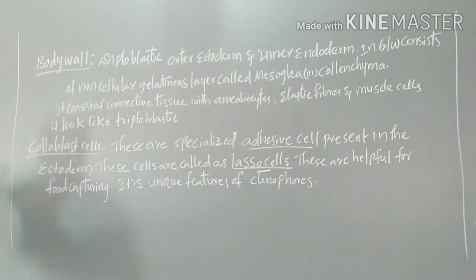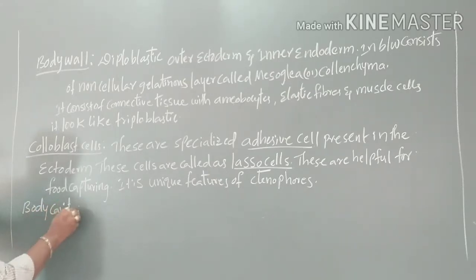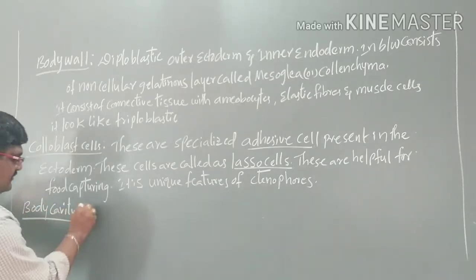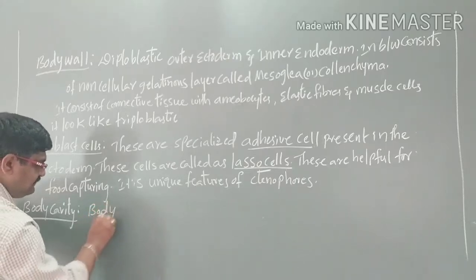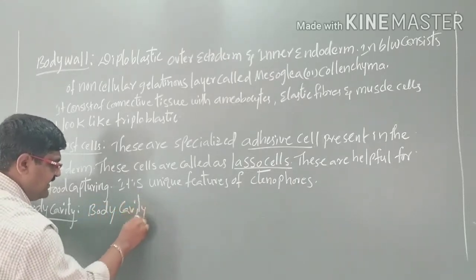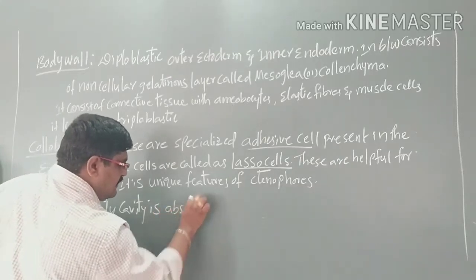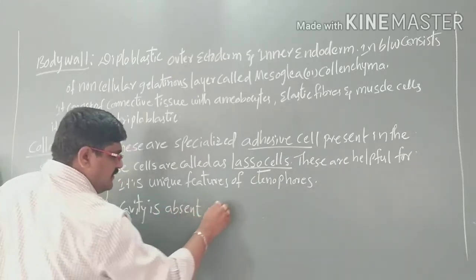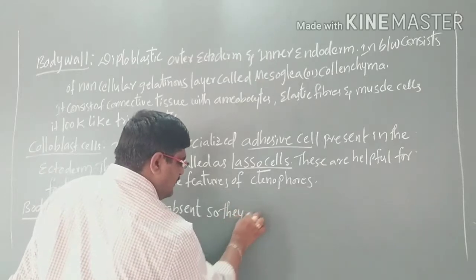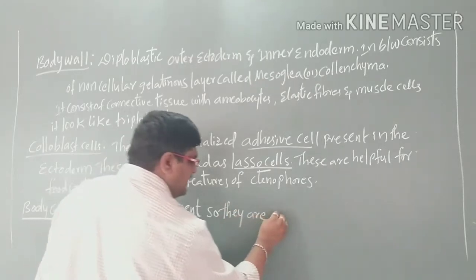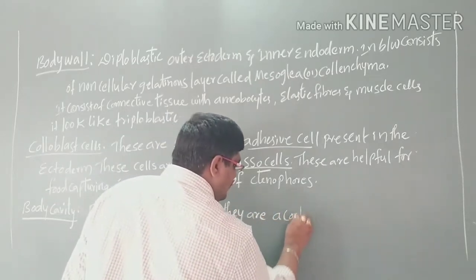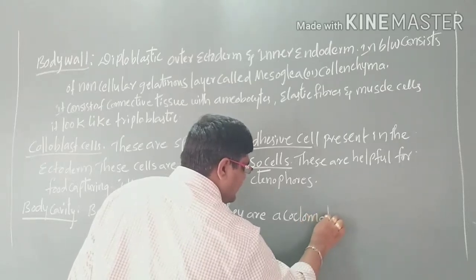Next, coming to the body cavity. The body cavity is absent. So they are acoelomates.